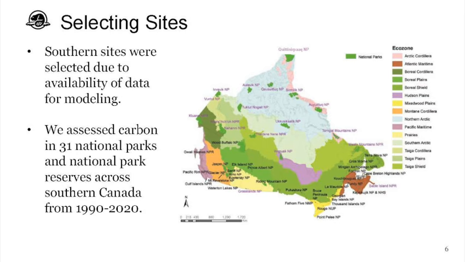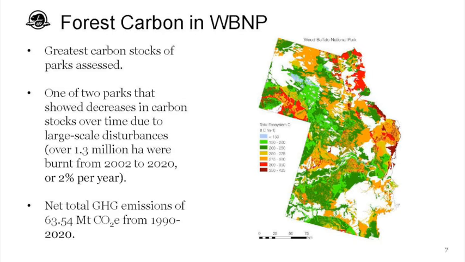But we did assess carbon in 31 national parks across Canada, so everything apart from the grasslands, up to Sable Island in the south. So this is that same map that's on the wall. In terms of the